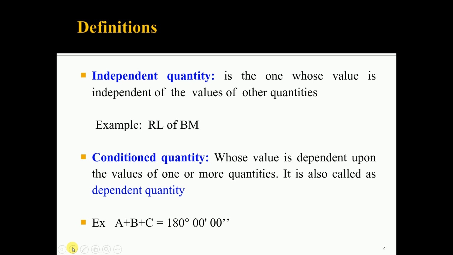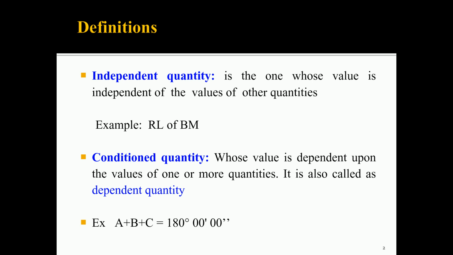For example, in leveling work we determine the reduced levels of the different staff stations. This reduced level of the staff station is determined with reference to the reduced level of the benchmark. So, the reduced level of the staff station will depend on the RL of the benchmark, but the RL of the benchmark will not depend on the reduced level of the staff station. Therefore, the RL of the benchmark is called an independent quantity.